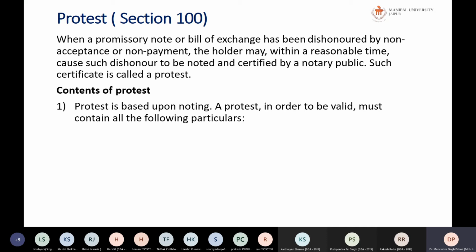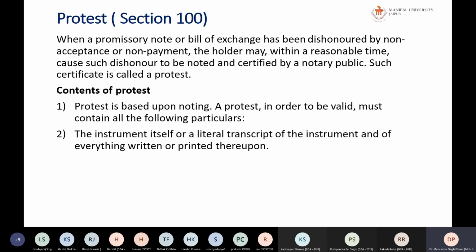So what are the contents of the protest? Protest is based on the noting. A protest, in order to be valid, must contain all the following particulars. What are these? The instrument itself.